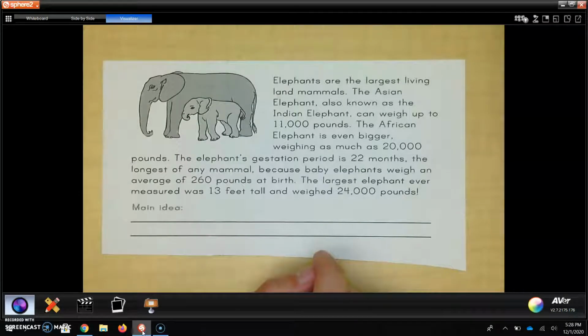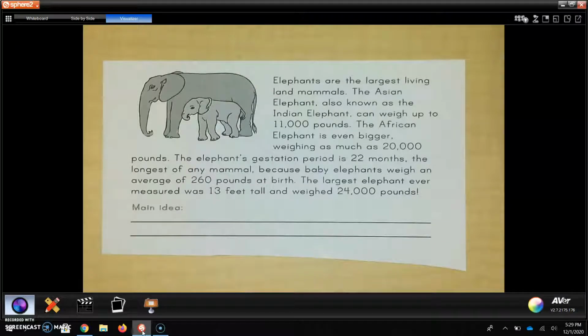Elephants are the largest living land mammals. The Asian elephant, also known as the Indian elephant, can weigh up to 11,000 pounds. The African elephant is even bigger, weighing as much as 20,000 pounds. The elephant's gestation period is 22 months, the longest of any mammal, because baby elephants weigh an average of 260 pounds at birth. The largest elephant ever measured was 13 feet tall and weighed 24,000 pounds.